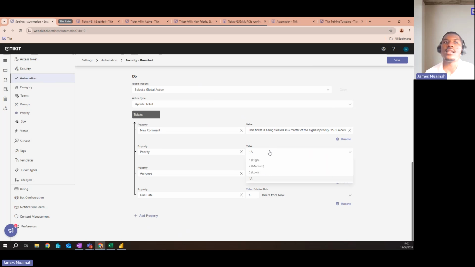I created 1A to be when it's been breached, red alert, everybody on board, all hands on deck. So you might change that and then have all of your agents know what that means, and then anybody that sees that in the queue can hop on it. You might want to change the assignee. In my lab, it's a one-man band, so we won't get very far with that.